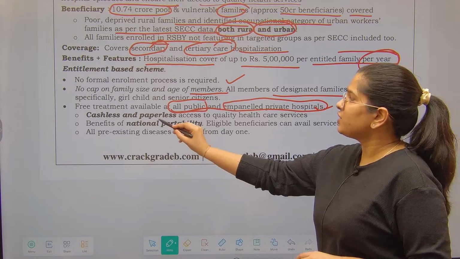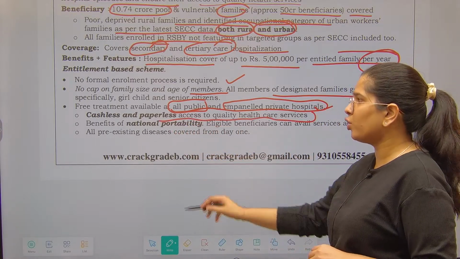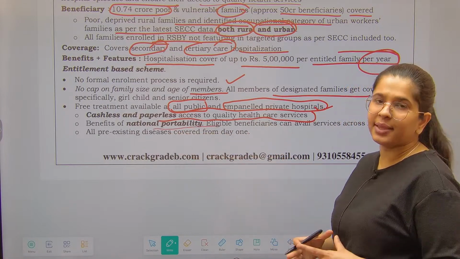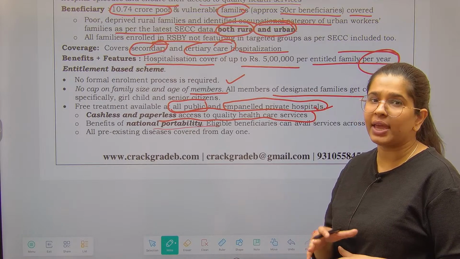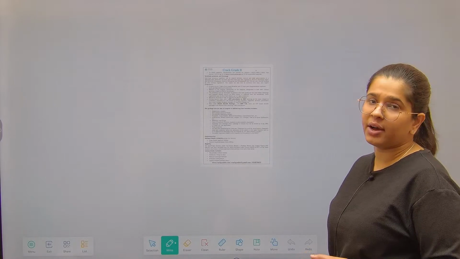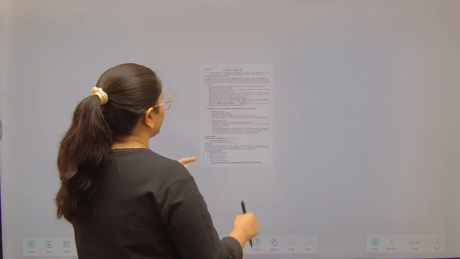Next is cashless and paperless access to quality healthcare services, followed by the benefits of national portability. You can take the benefits of this particular scheme from anywhere in the nation. All pre-existing diseases have been covered from day one. So these are the benefits of this particular scheme.